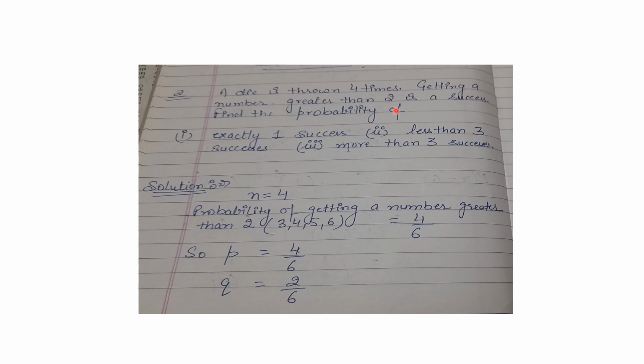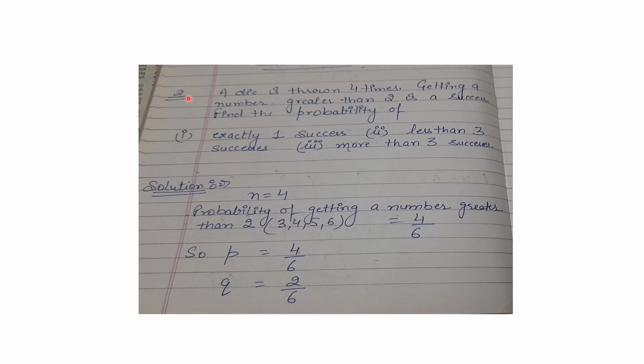Find the probability of: under the first point, exactly 1 success; under the second point, less than 3 successes; and under the third point, more than 3 successes.